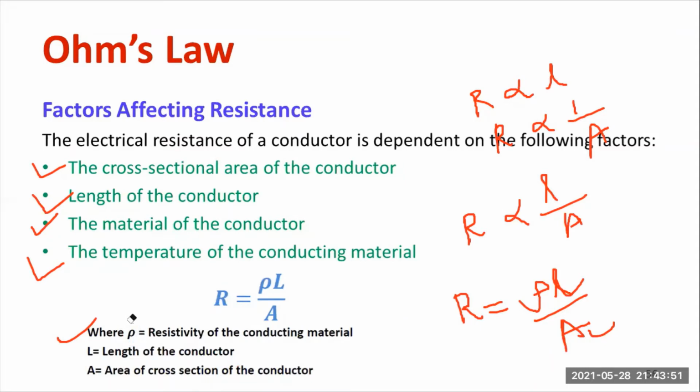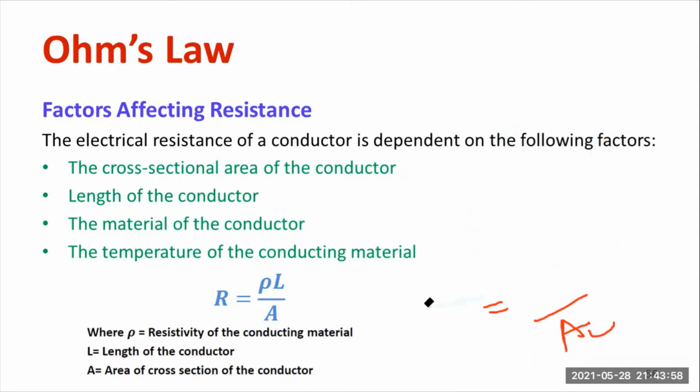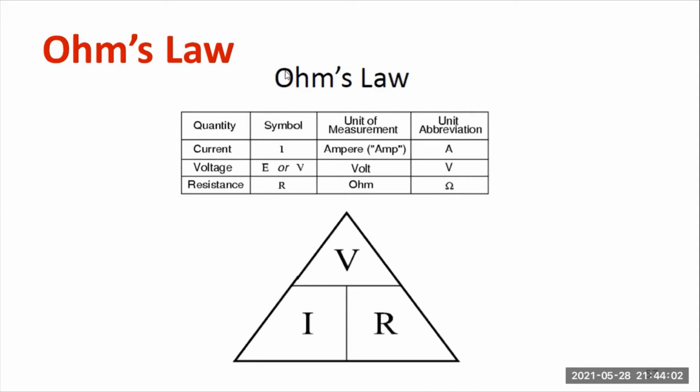How do you compute the resistance in terms of length and area? You may require this expression for solving different numerical examples, especially in competitive examinations. Okay. One more important triangle I would like to make you familiar with. This is known as Ohm's triangle. So we have voltage, then current and resistance. Based on the triangle, you can make out different relations. And also the table depicts the quantity, symbol, unit of measurement and unit abbreviation.